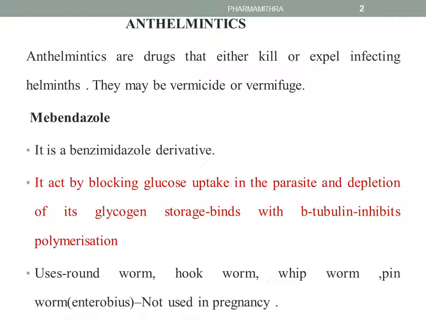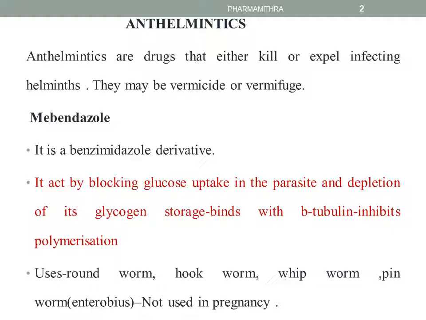First of all, what are anthelmintics? Anthelmintics are the drugs that either kill or expel the infecting helminths that affect our body. These anthelmintics may be either vermicide or vermifuge. Vermicide means that they kill the helminths that infect our body, and vermifuge means that they inhibit the growth of a particular helminth. The important anthelmintics coming under this category, first is mebendazole.